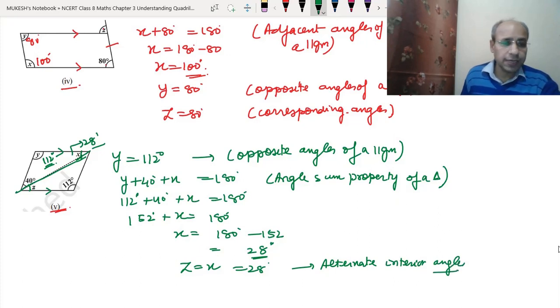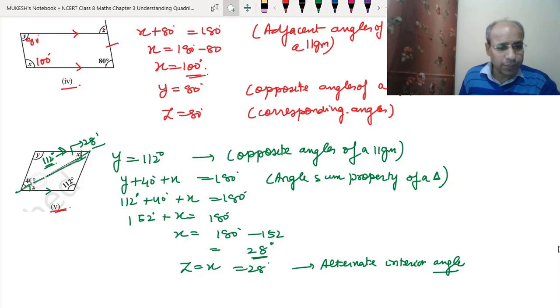Now let's repeat it again. y will be equal to 112 because they are the opposite angles. Then after finding that, y plus 40 plus x will be 180 degree because this is the angle sum property. And then we have found x as 28 degree. And now since this side and this side are parallel, this will be the transversal.